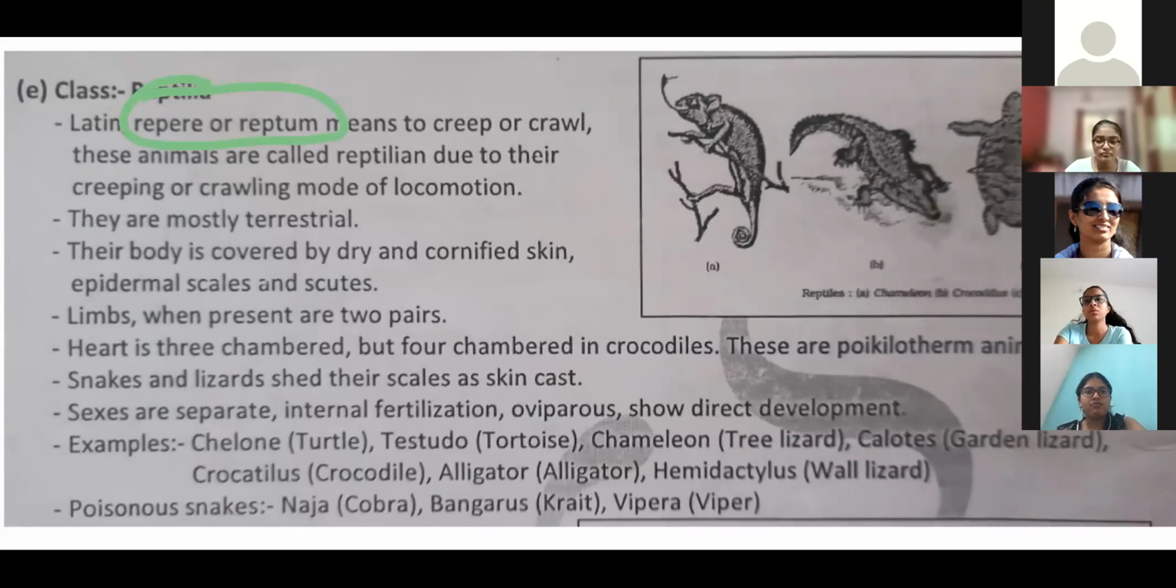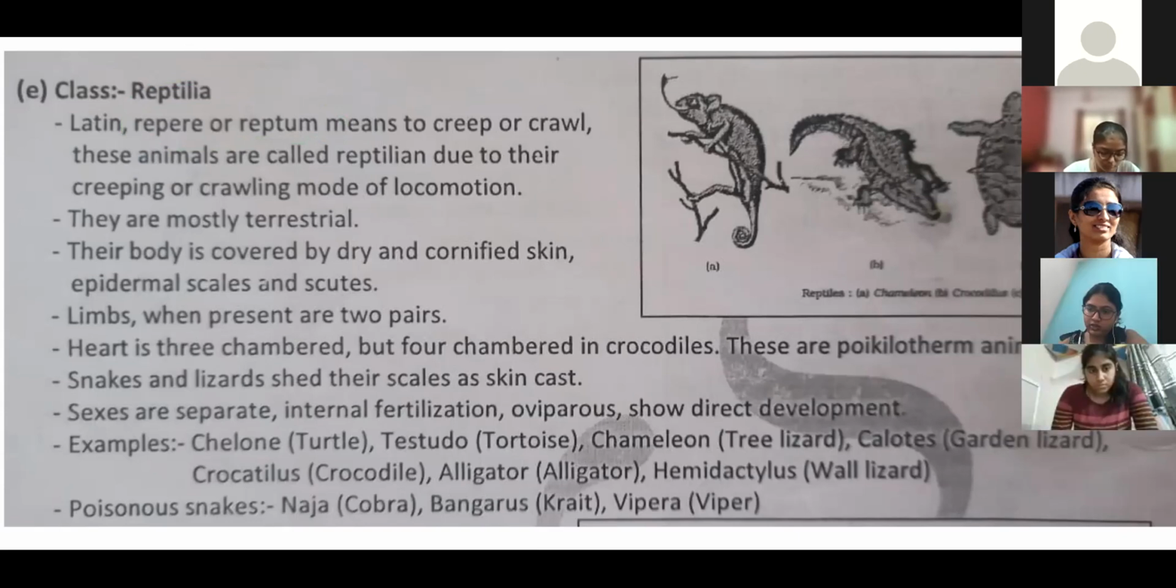Next, what are the other features? One of the main features is crawling. Remember, on the basis of that locomotion, these animals are known as class Reptilia. The organisms that belong to this class Reptilia we call reptilian. Organisms are known as reptilian, and the class we call Reptilia. Why? Because of their creeping or crawling mode of locomotion.